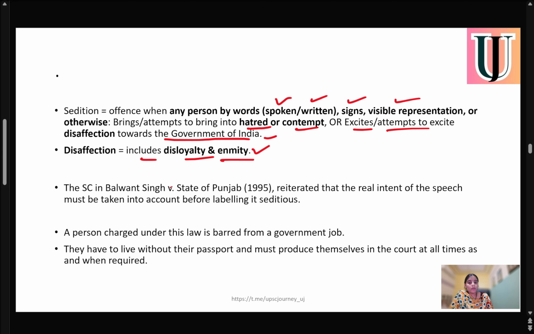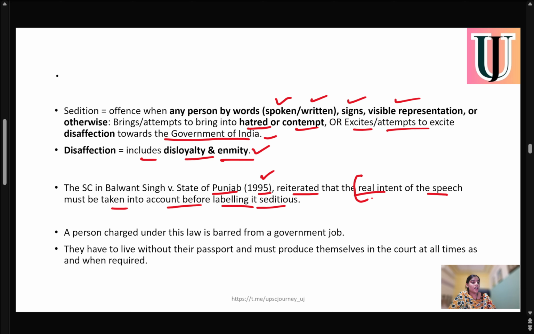Thus, the Supreme Court in Balwant Singh versus State of Punjab, 1995, reiterated that the real intent of the speech must be taken into account before labeling it sedition. As we all know, if we criticize any policy of a government, then the government may declare it seditious, and we can be tried under the seditious act. But in this 1995 case, the court ruled that there needs to be a real intent.